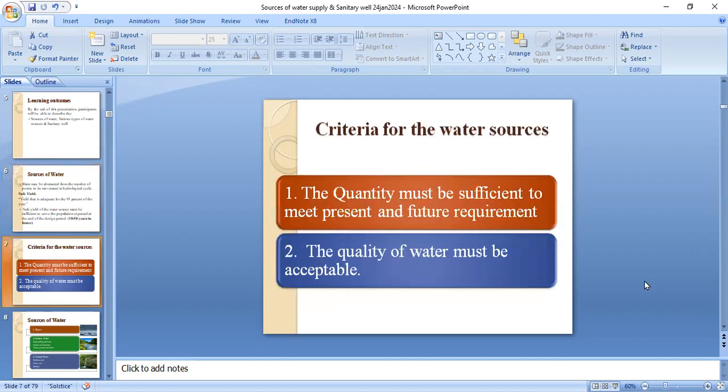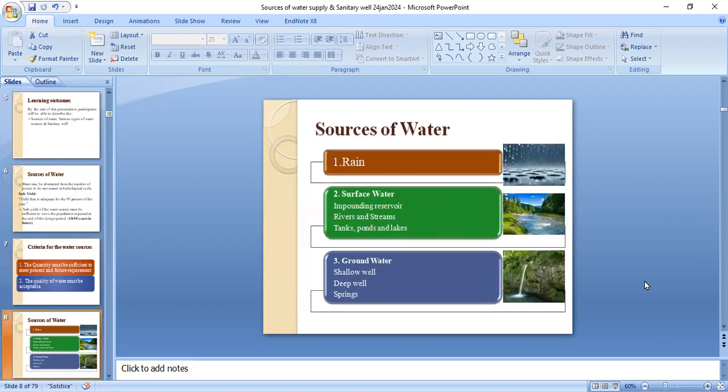Criteria for the water sources. The first criterion is quantity and the second one is quality. First, the quantity must be sufficient to meet present and future requirements, and second, the quality of water must be acceptable for the population. The main source of water is the rain. The second is surface water, which includes impounding reservoirs, river streams, tanks, ponds, and lakes. And the third is groundwater, which includes shallow wells, deep wells, and the springs.